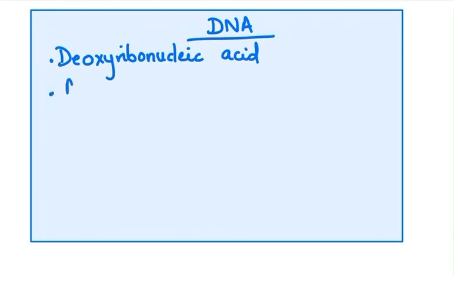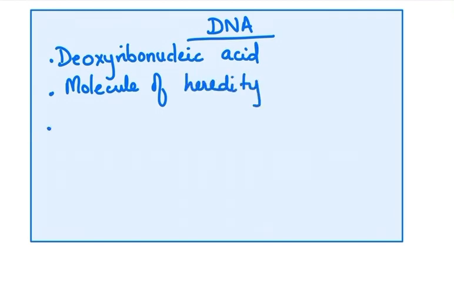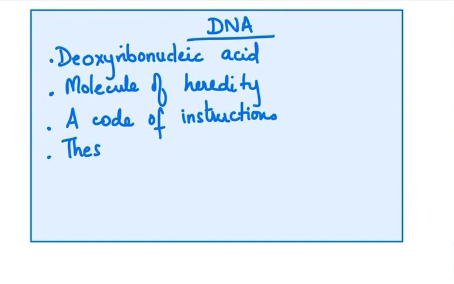DNA stands for deoxyribonucleic acid. It is the molecule of heredity. It is a code of instructions. And what are those instructions? There are instructions inside the DNA that determine the characteristics of our body.